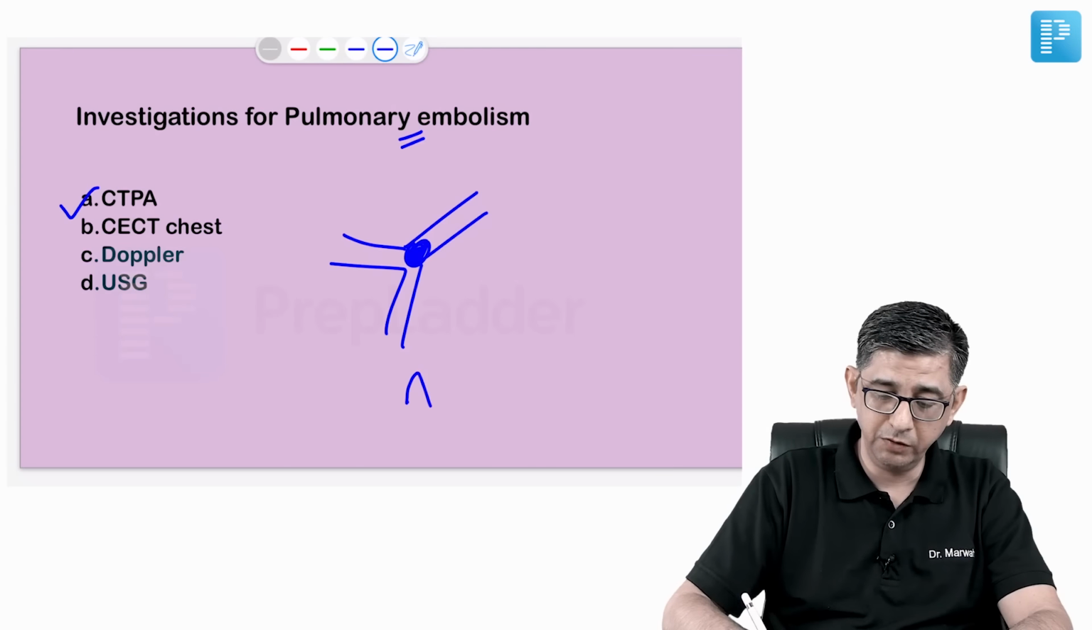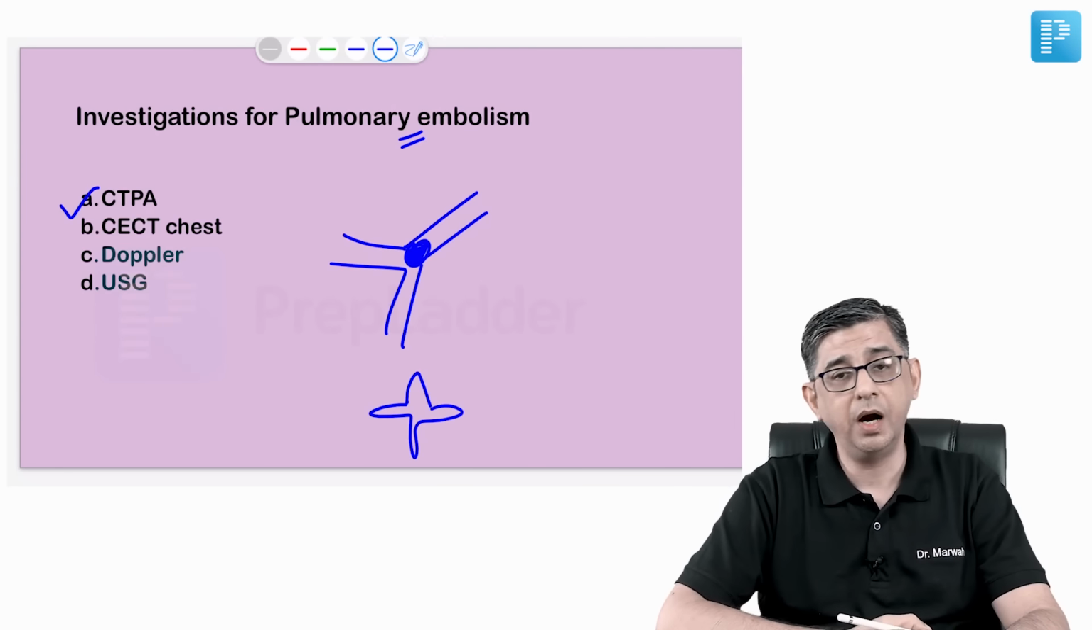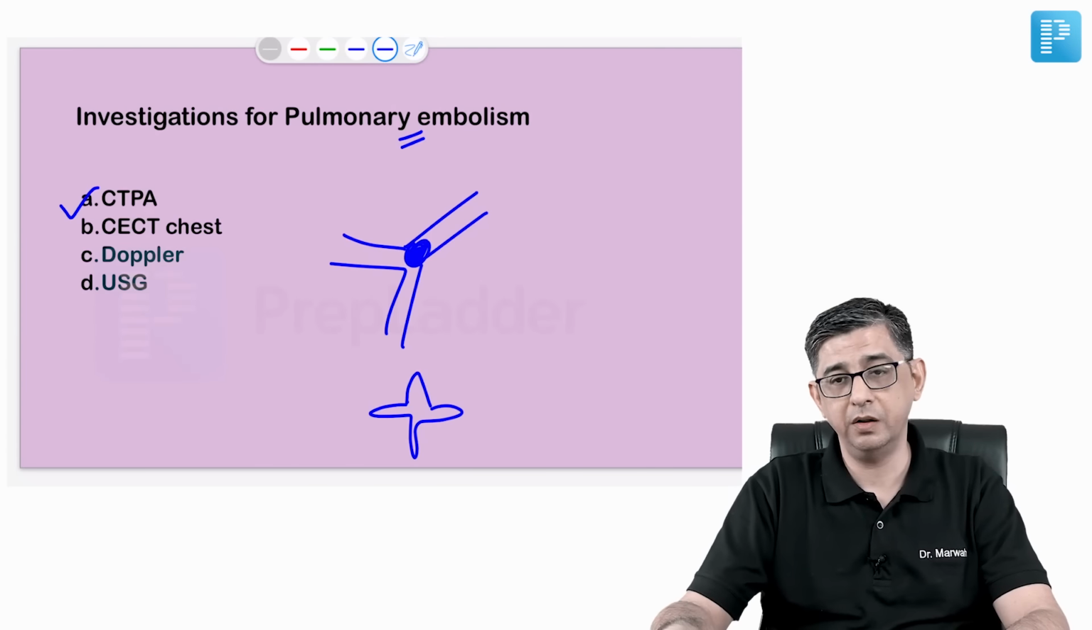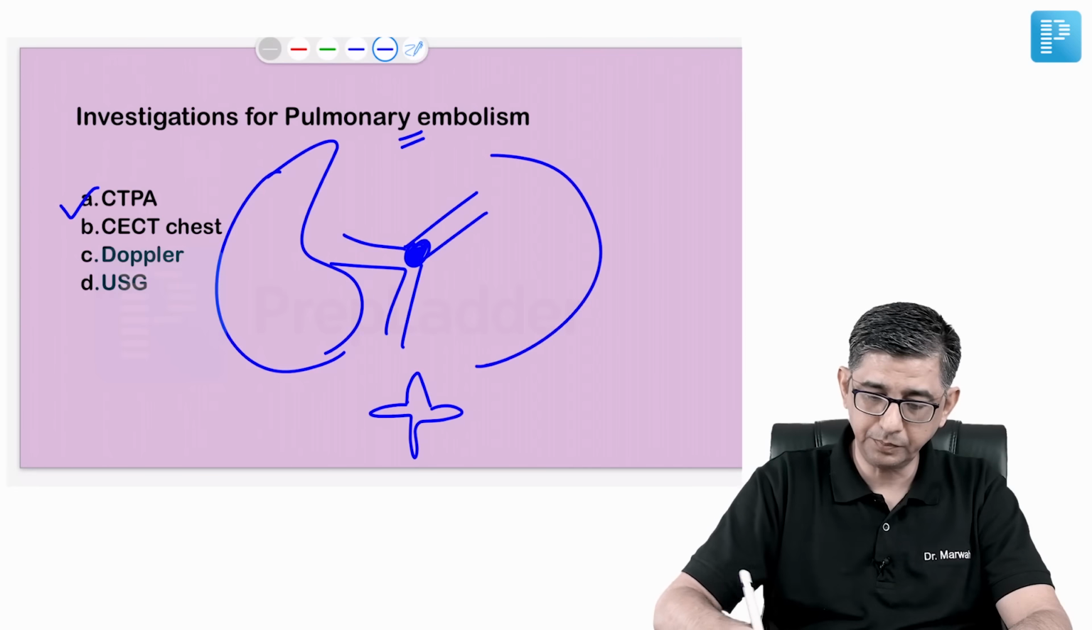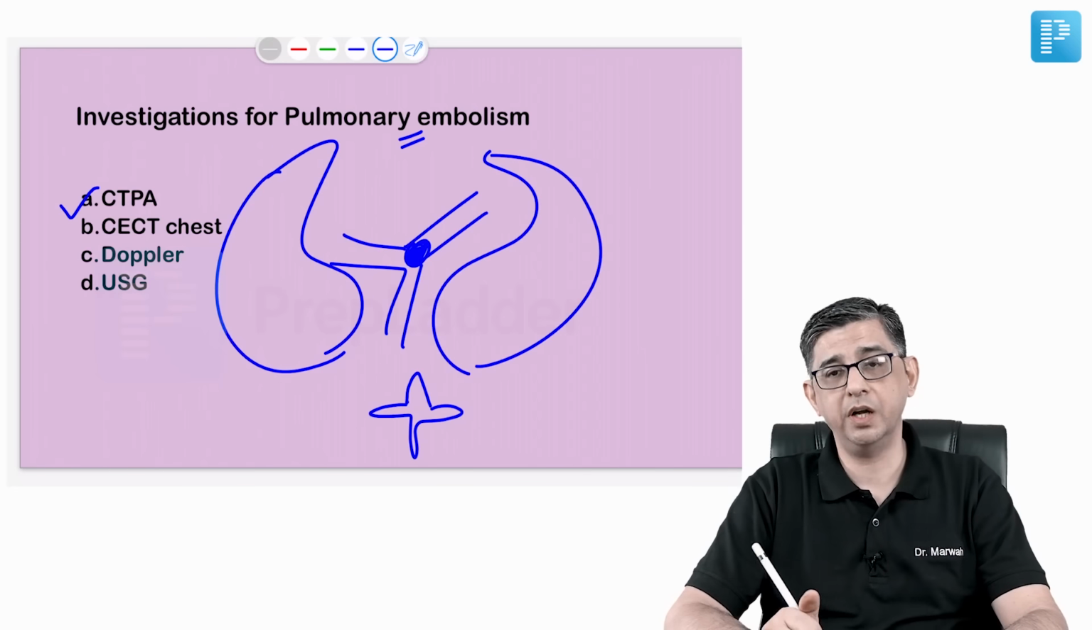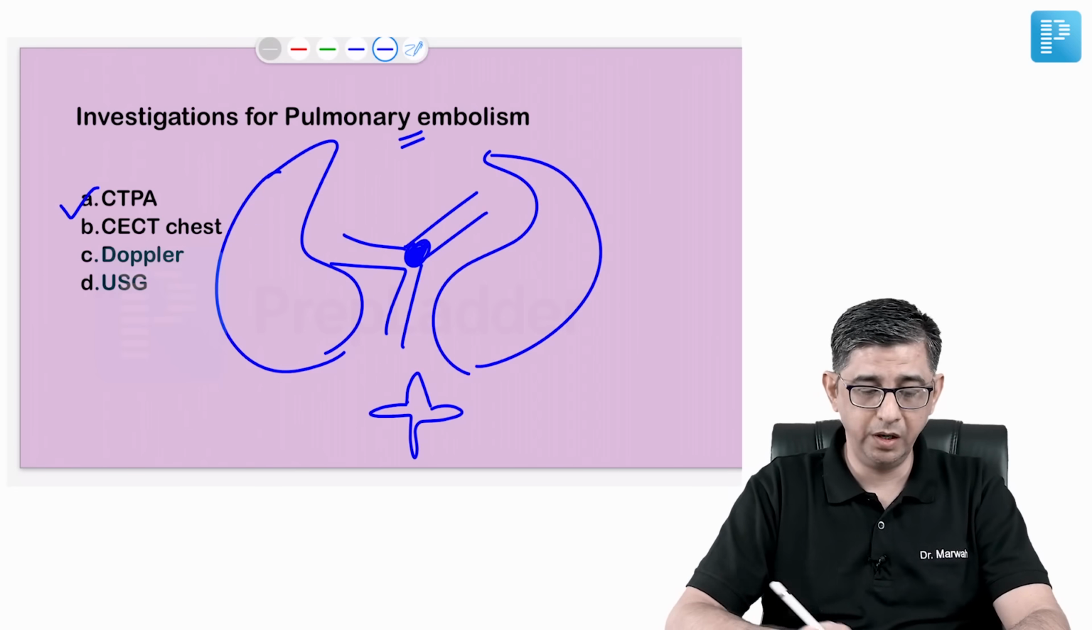Most of the time posteriorly the vertebra will be given, and there's contrast in the pulmonary artery that can be identified, and along the two sides there would be lungs. So most of the time CTPA is a very easy way to identify this, and it has been highlighted in the main lecture of pulmonary embolism as well.